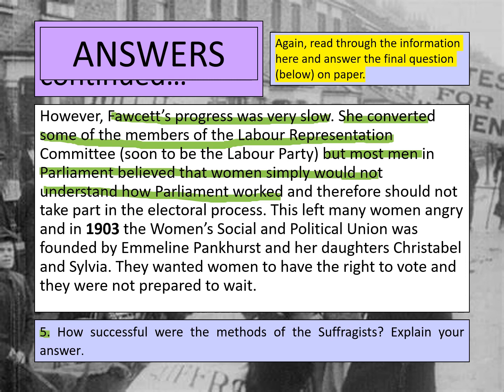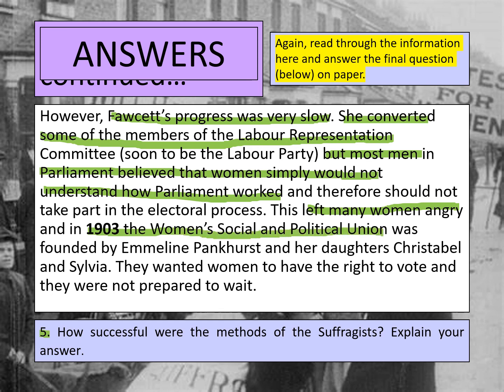So I would argue that she was quite successful in gaining some recognition for the cause. She was quite successful in gaining members from the Labour Party to join her in her cause. However, overall, I would say she was not that successful because the progress was slow. But also, the other reason I would argue she was not that successful is because her lack of progress left many women feeling very angry. And that's when women began to join the next group in 1903, the Women's Social and Political Union.